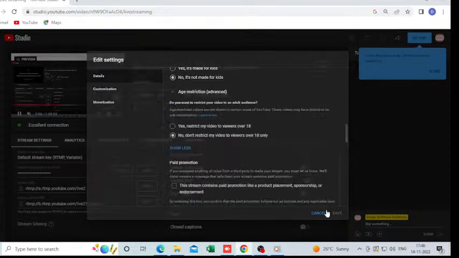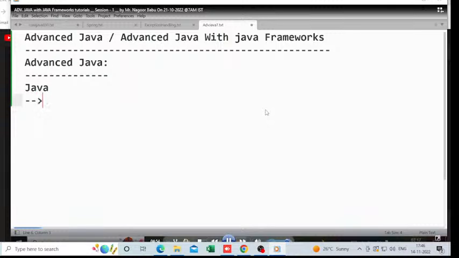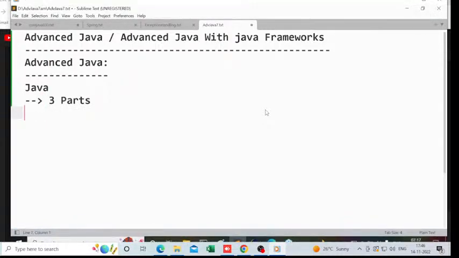How many parts are available in Java? Three parts exist here in Java. We know already what the three parts are. Can you tell me what the three parts inside Java are? First one is what? J2SE. And the second one? J2EE. And the third one? J2ME.